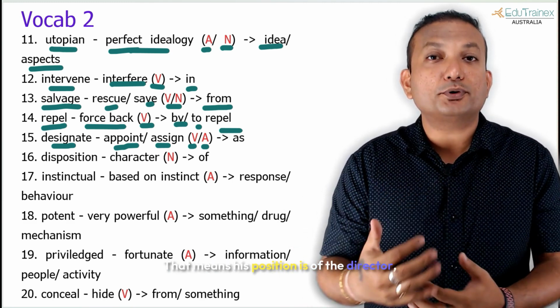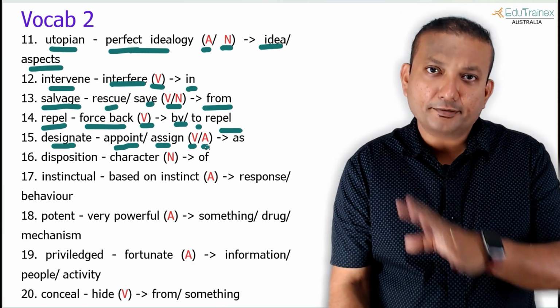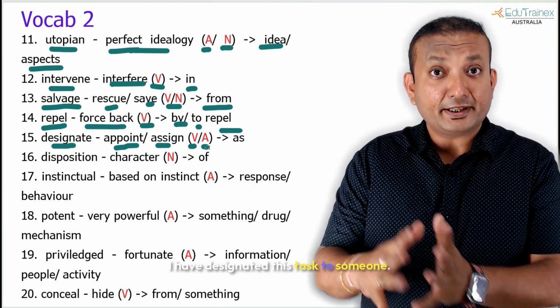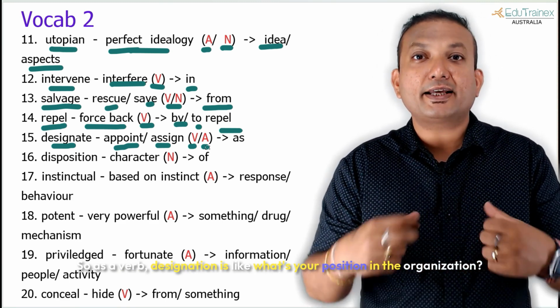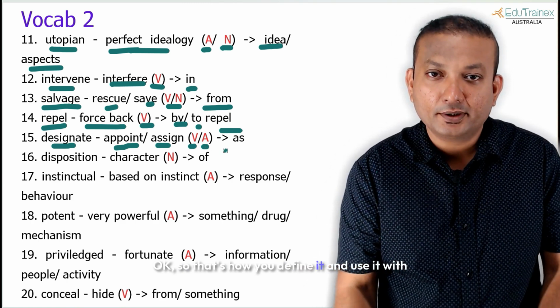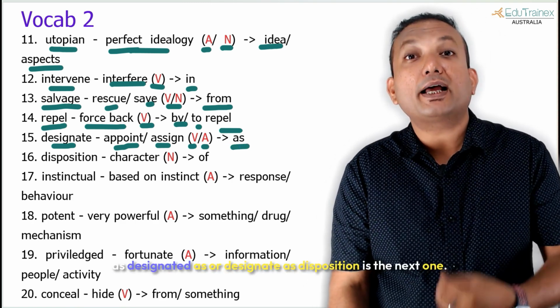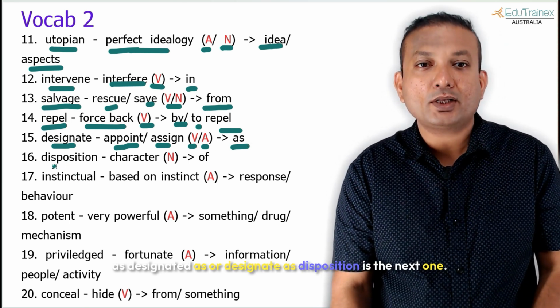That means his position is that of the director. But otherwise you can definitely use it as a verb: I have designated this task to someone. Designation is like, what's your position in the organization? That's how you define it and use it with as: designated as, or designate as.